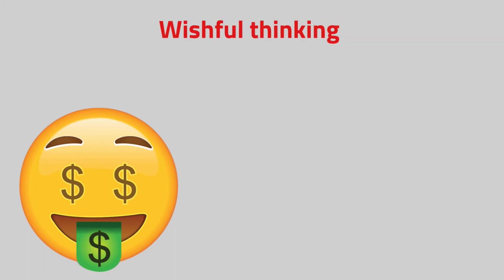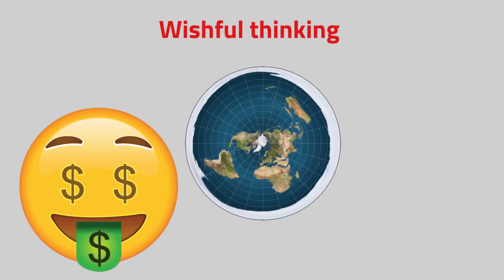You may want to win the jackpot, you may even have bought a ticket, but this does not mean that you will win. And when you don't win, it is not because of a lack of desire on your part. Wanting the Earth to be flat does not mean that it actually is, because desire has no bearing on the actual truth value of a proposition.